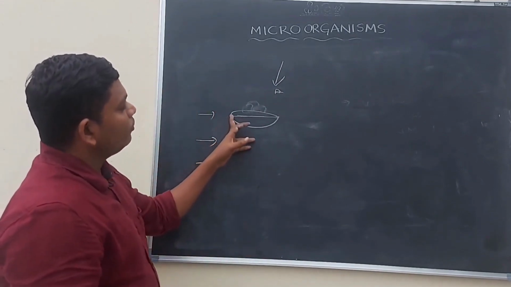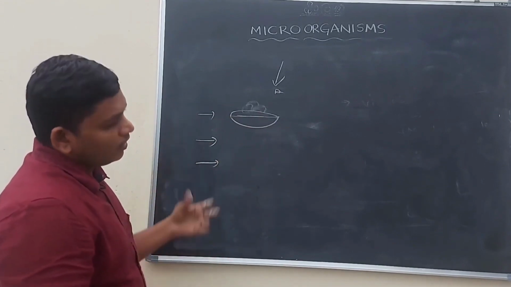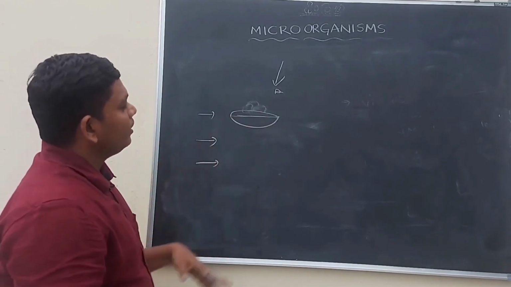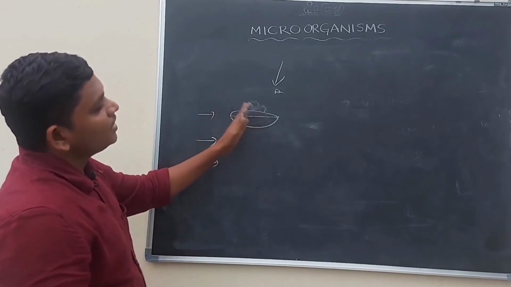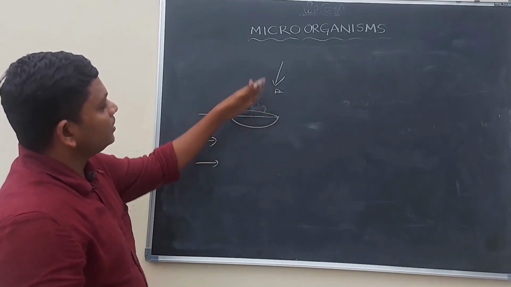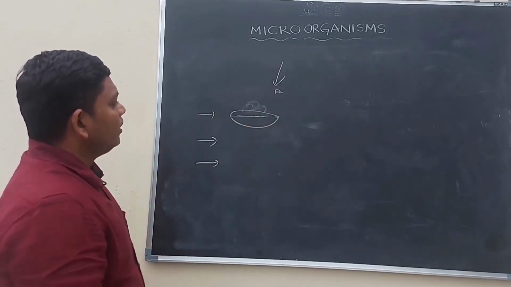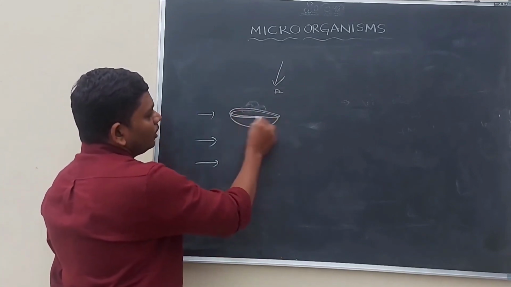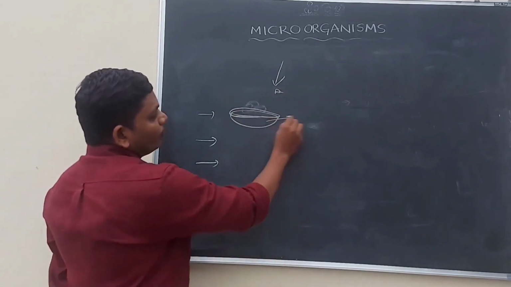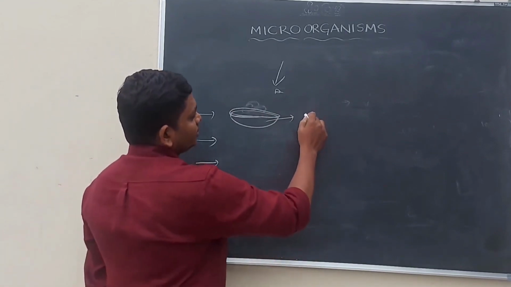If we keep the food material outside of wardrobes and kitchens, the food material easily spoils because microorganisms are there. So that is why it is a very difficult situation for mothers to preserve food materials. So that is why they keep the food materials in the fridge.